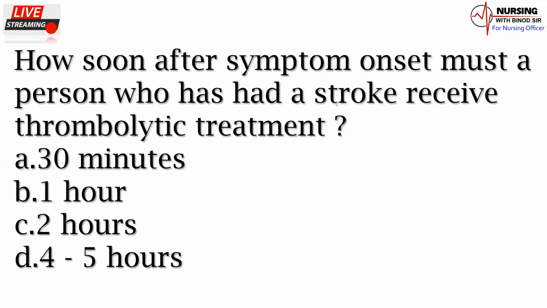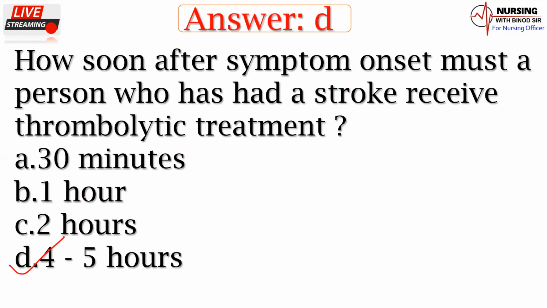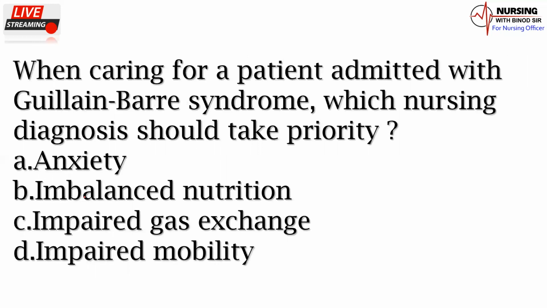How soon after symptom onset must a person who has had a stroke receive thrombolytic treatment? 30 minutes, 1 hour, 2 hour, 4 to 5 hours. So what would be the right answer of this question? Here the answer would be the 4 to 5 hours, D option. Now we'll come back to next question.